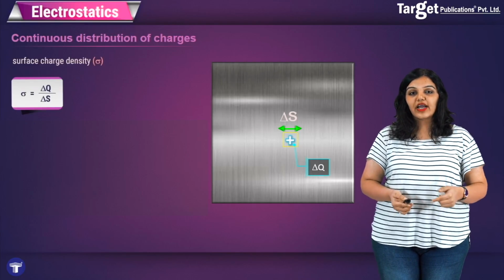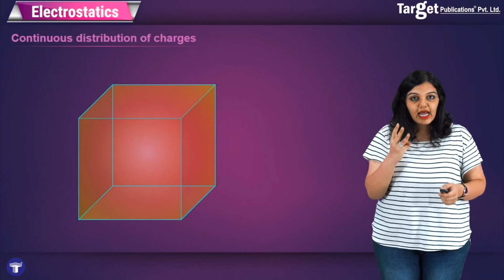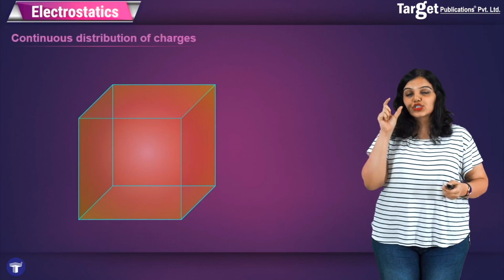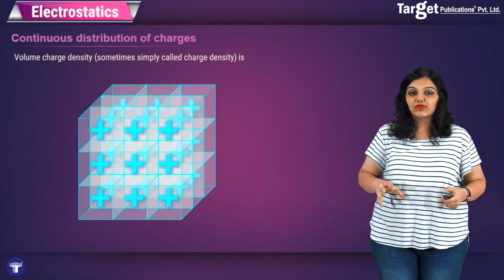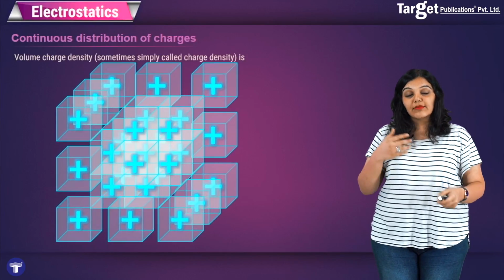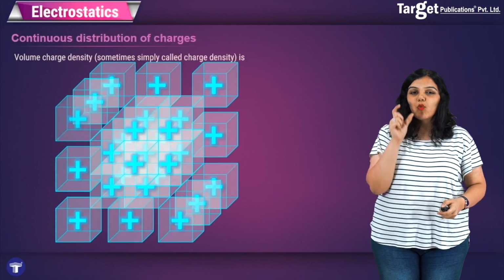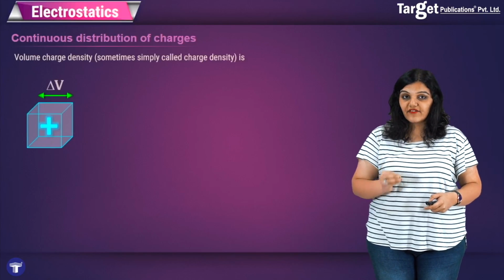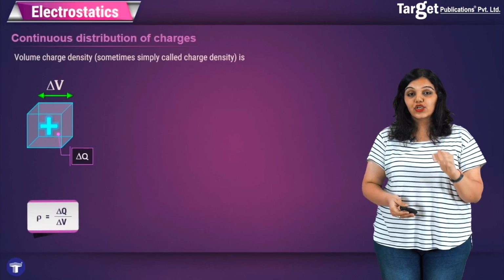Finally, I will also define what is known as the volume charge density. In this case now I have a three-dimensional object. A three-dimensional object will have volume, and therefore I will cut it up into small volume elements, and then I will see that each of these volume elements will have some charge, and we will define what is known as the volume charge density, or sometimes simply called the charge density because it's the most common one. Again, I will take only one volume element, and I will say that in this volume element is a volume delta V and the charge contained is delta Q, and I define the volume charge density as delta Q by delta V.